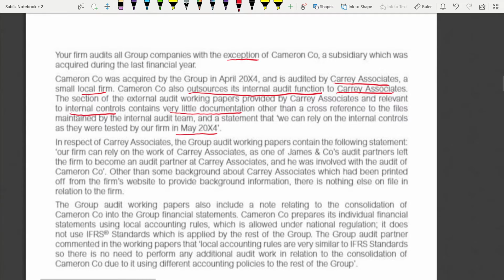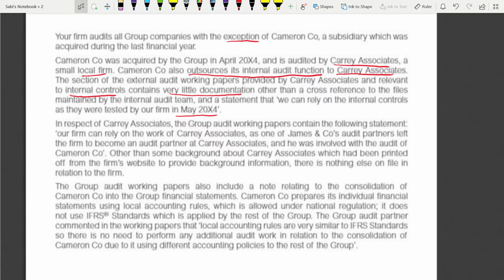Okay, in respect of the Carey Associates, this is the former auditor they are talking about. The group audit working papers contain the following statement. What was the statement? Our firm can rely on the work of Carey Associates, as one of the James and Company's audit partners left the firm to become an audit partner at Carey Associates, and he was involved with the audit of the Cameron Company. Other than some background about Carey Associates, which had been printed off from the firm's website to provide background information, there is nothing else on file in relation to the firm.